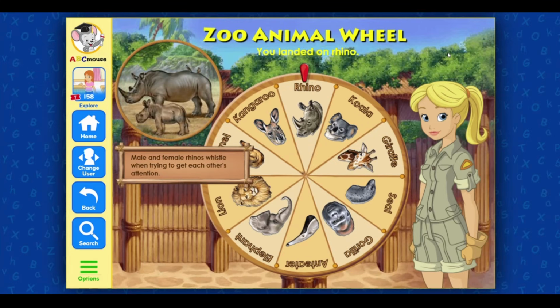You landed on rhino. Male and female rhinos whistle when trying to get each other's attention. Spin the wheel.